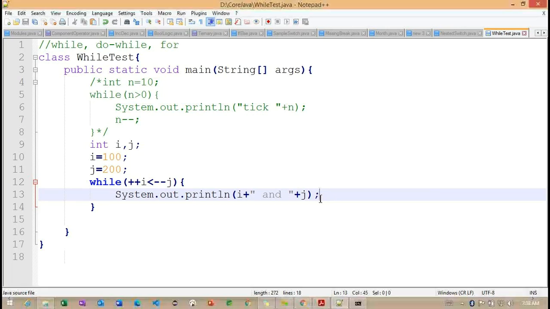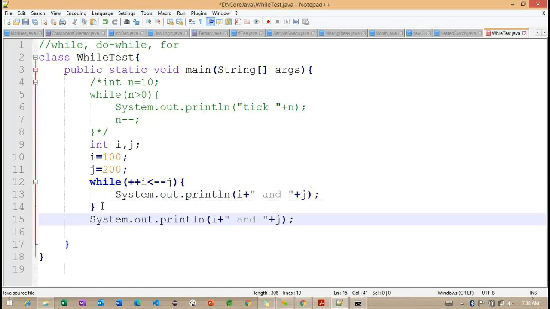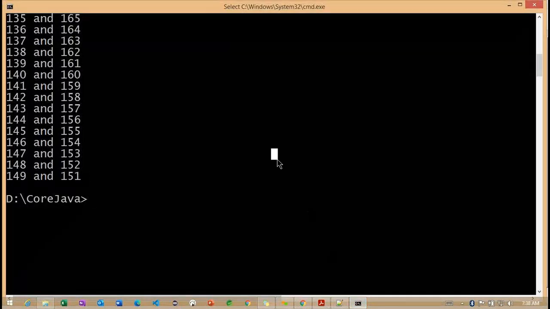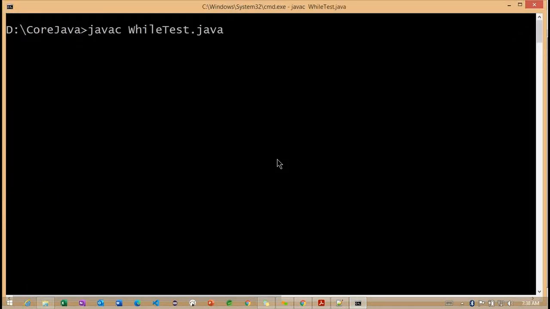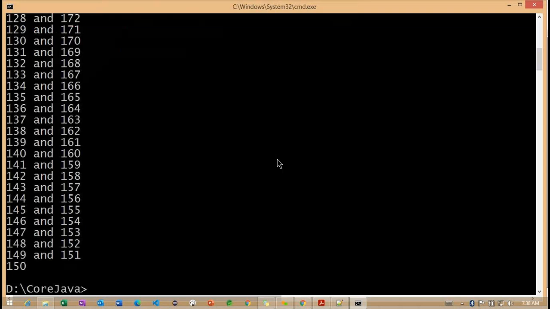So it is simple. If you observe what I'm doing here, I'm trying to copy this particular statement outside of this while loop, and I'm trying to define only the I value here. Clear the console, compile one more time and execute. Now you can see we are getting the final record 150. This value will become some middle value of the I and j values.